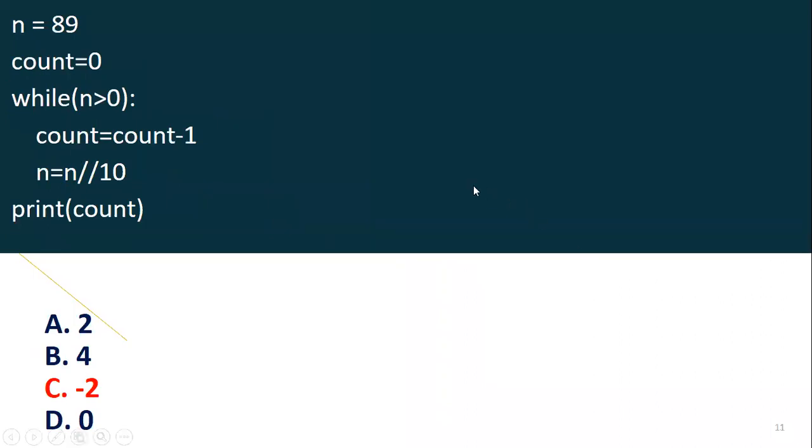Okay, this is the next question. Here it is a simple thing. I'm just getting how many digits are present in that particular value. I'm just checking how many digits are present in that input value, input value means n only. So I've written some code here. Until n should be greater than 0, at that time this loop will be going.